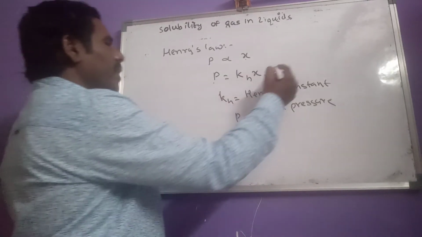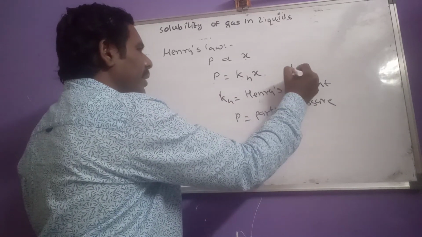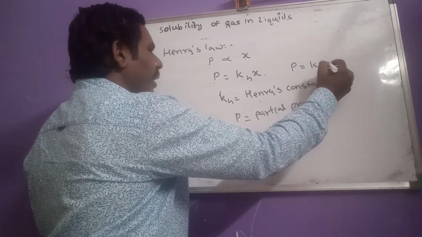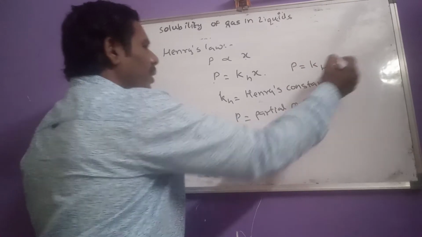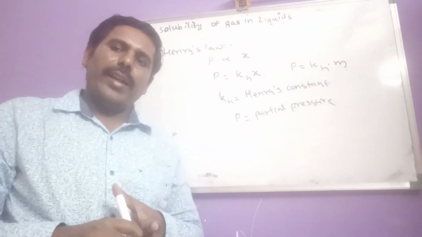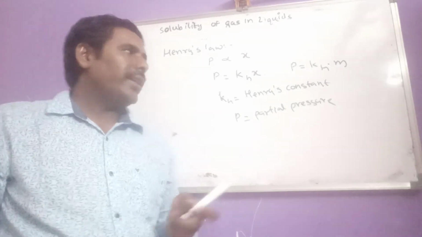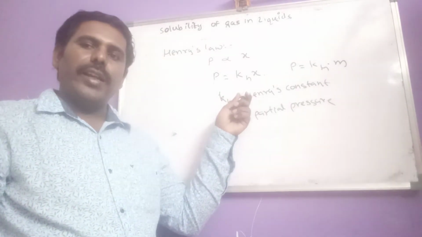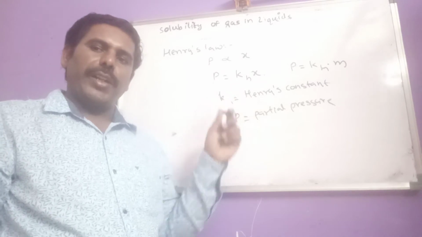And this expression can also be written as P equals KH into M, where M is known as molality. Of course, we know how to write the mole fraction expression.